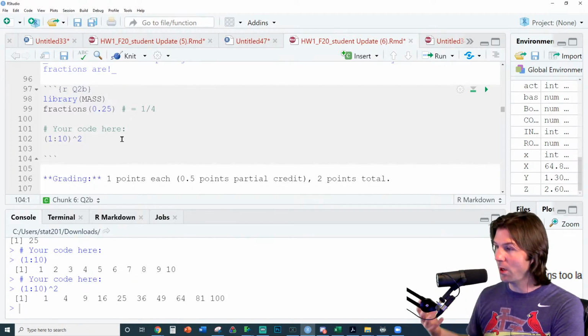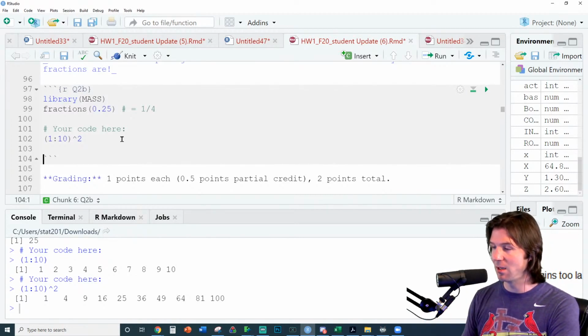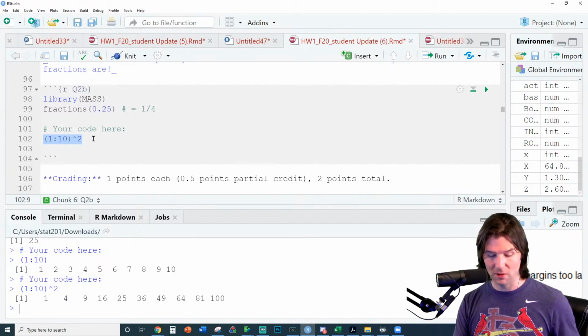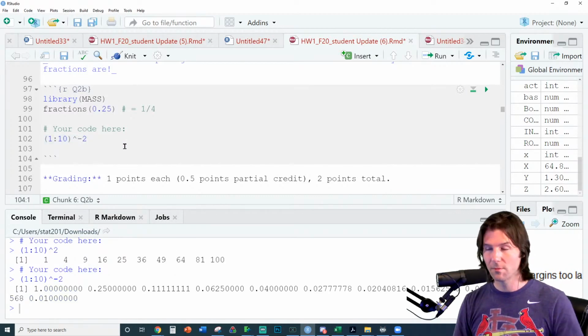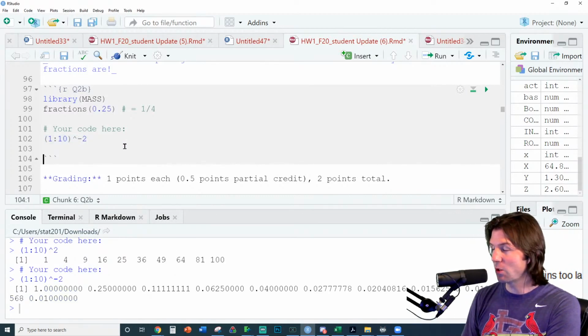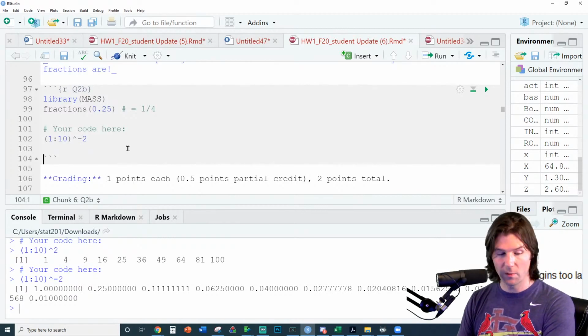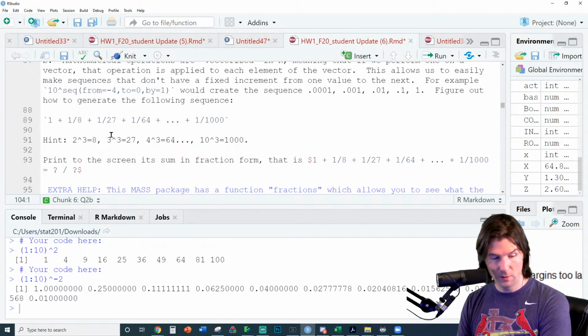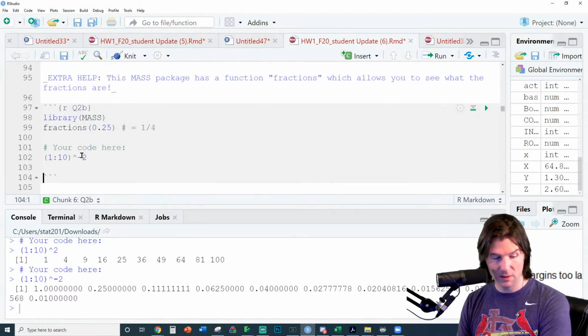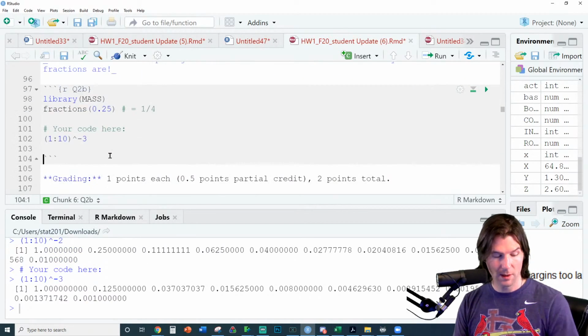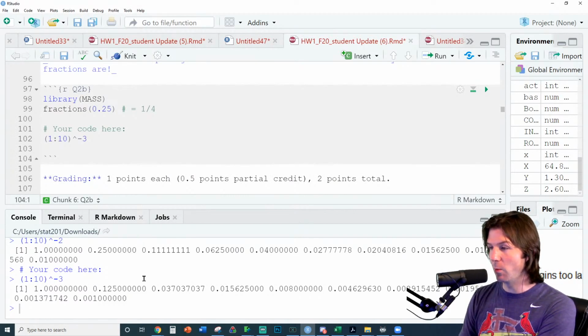Now we don't want 1, 4, 9, 16. We want to take this and do 1 divided. You know what? There's an easier way, isn't there? Just raise it to the -2. So now if you notice, these are the numbers we were looking for, because we were looking for, oh, maybe it's not. It's third power, isn't it? Someone's got to correct me here. Third power. There you go. Third power. So now it's 1/8 and 1/27 and 1/64.